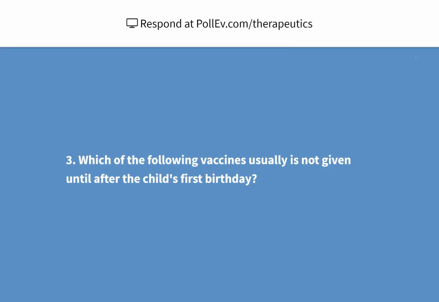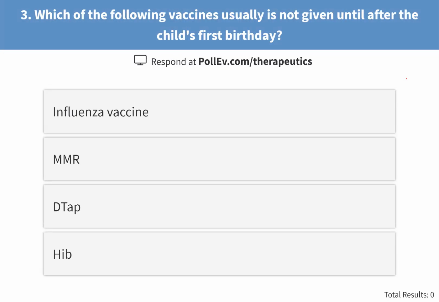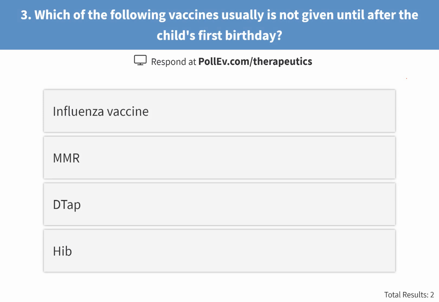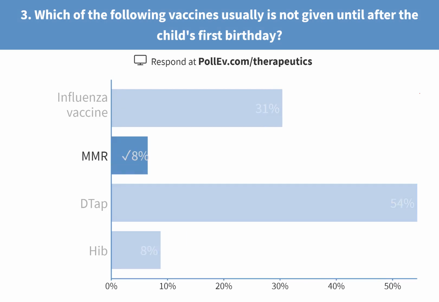Which of the following vaccines usually is not given until after the child's first birthday? Now this is where you need to remember the MOH immunization schedule. Options: flu vaccine, MMR vaccine, Tdap, or Hib vaccine, which is Haemophilus influenzae. MMR vaccine.